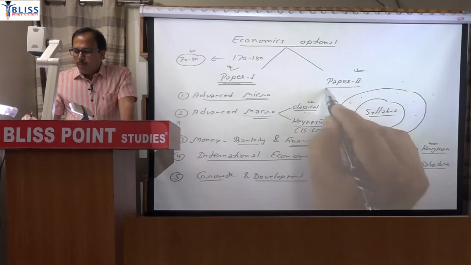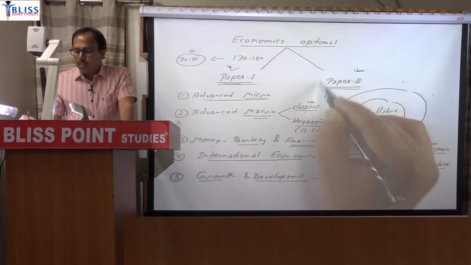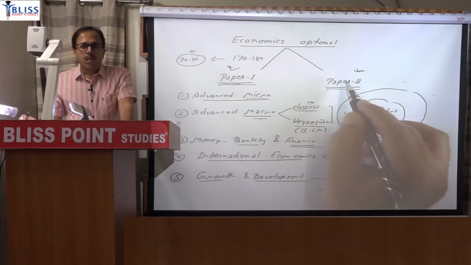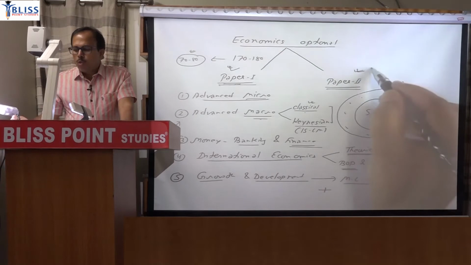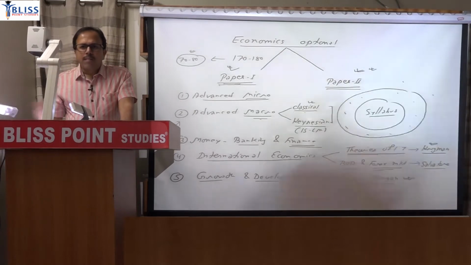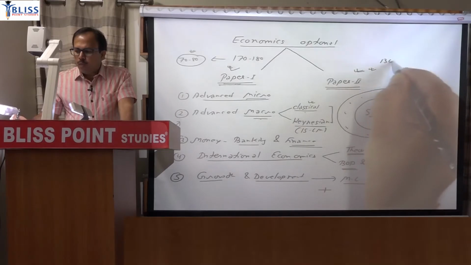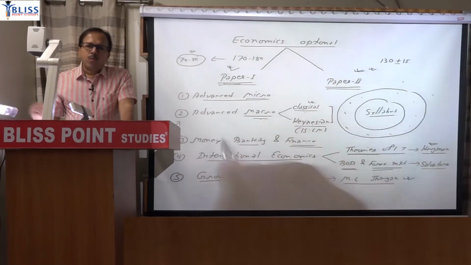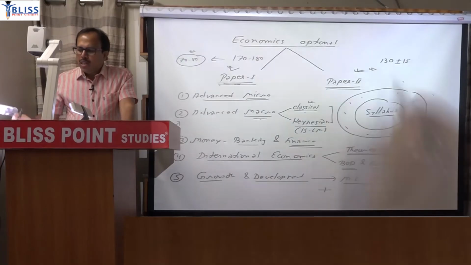The nature of paper 2 will be quite different. More subjectivity is there. So here, if you know the concept and you have good control over your language expression, then you can score more. But here the variation of marks is less. I can say the mean of 130 plus minus, say, maximum 15. So 115 to 145, you are very good. 145 you can score. On an average it is 130.